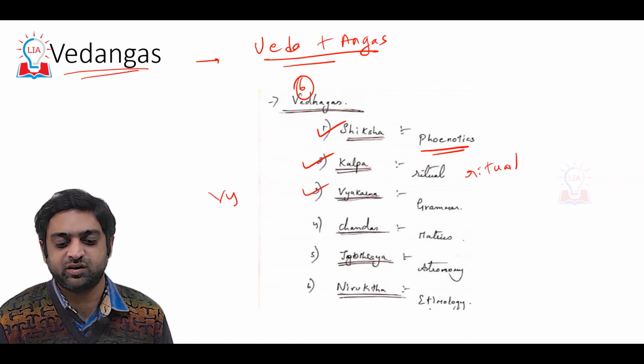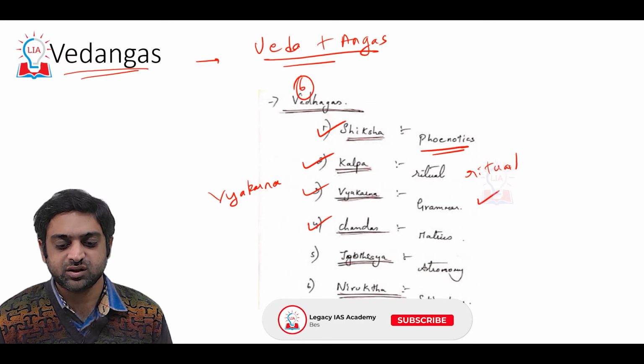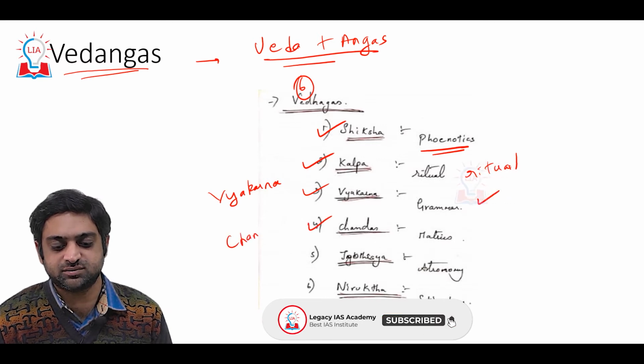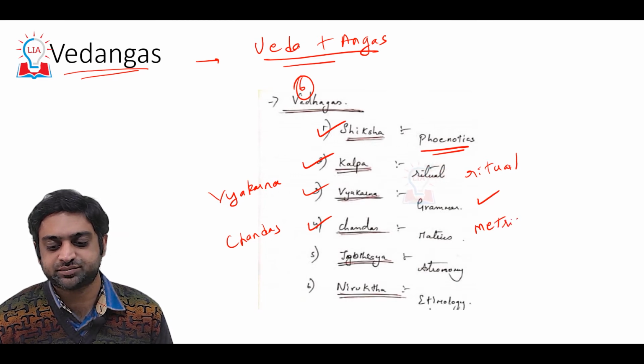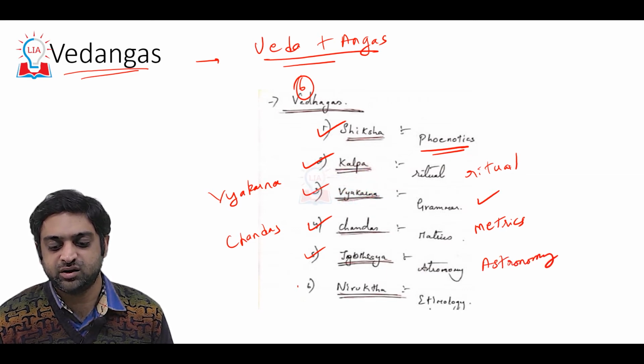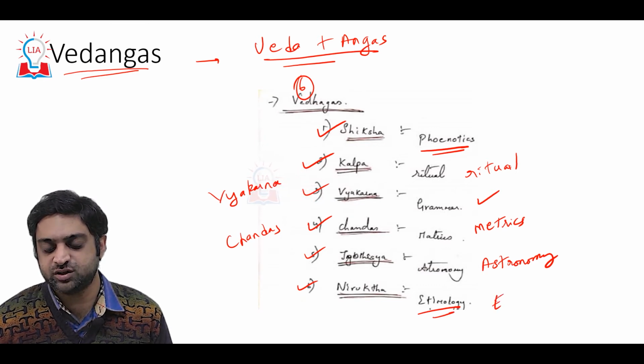Vyakarana means grammar. Chandas means mainly metrics. Jyotisha is astronomy, and Nirukta is etymology, which is the formation of words.